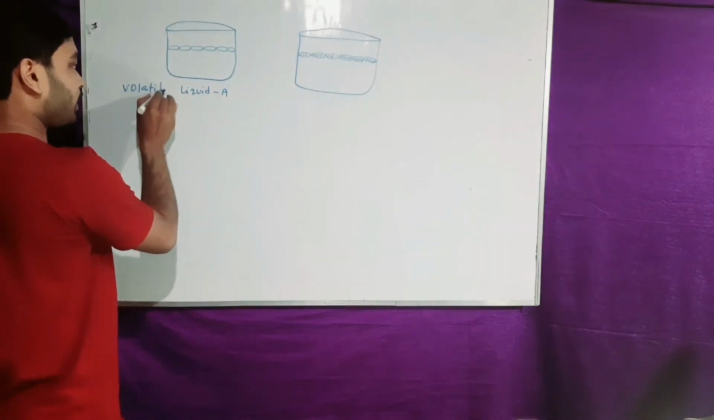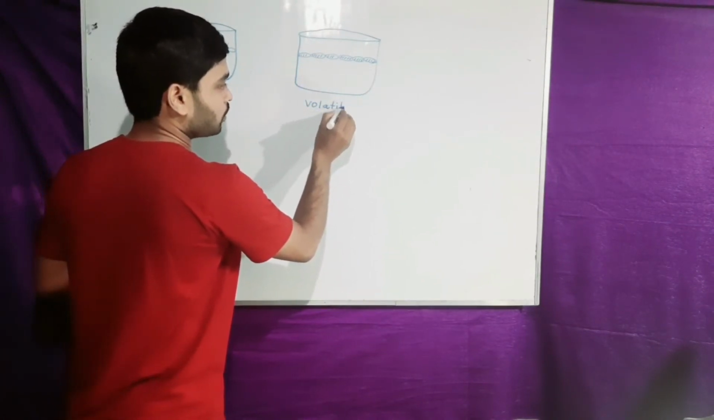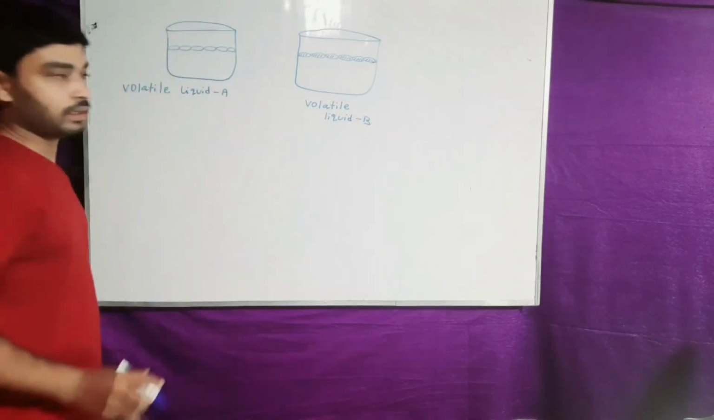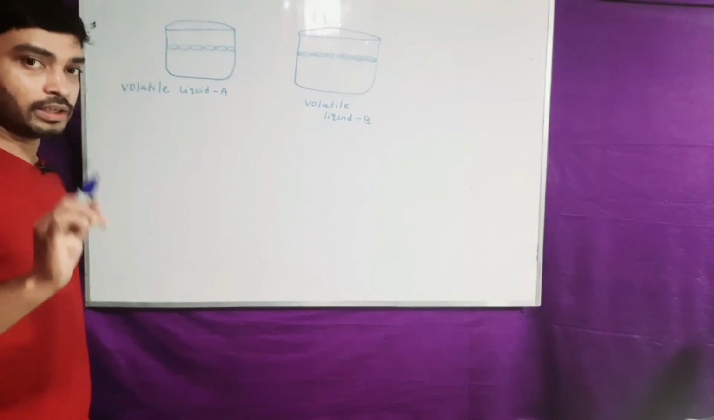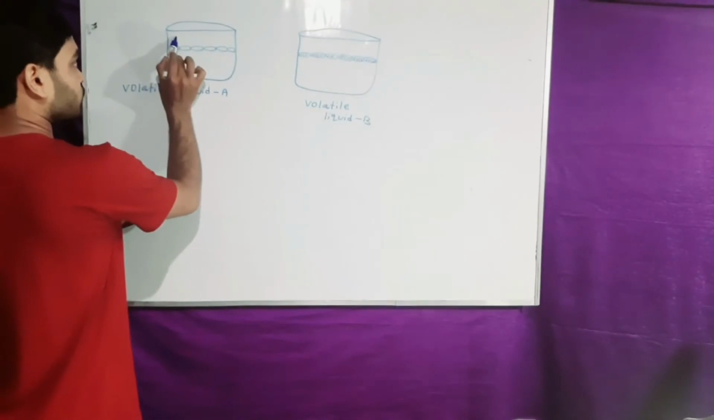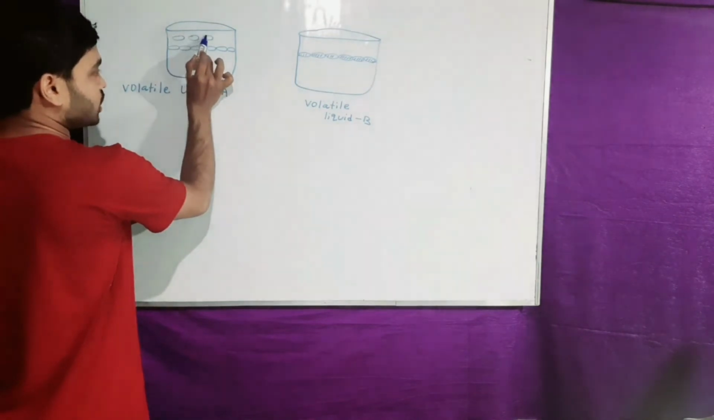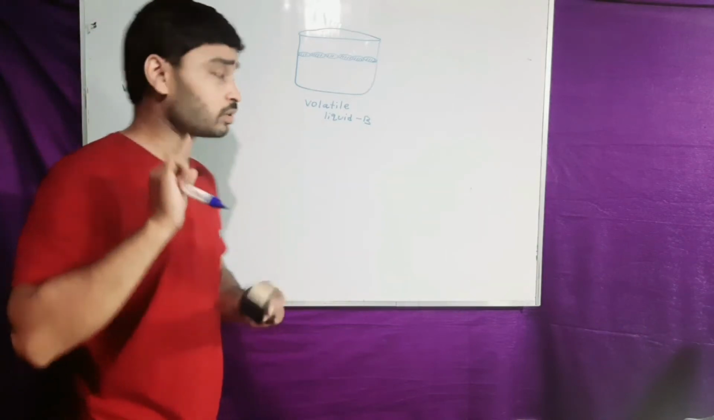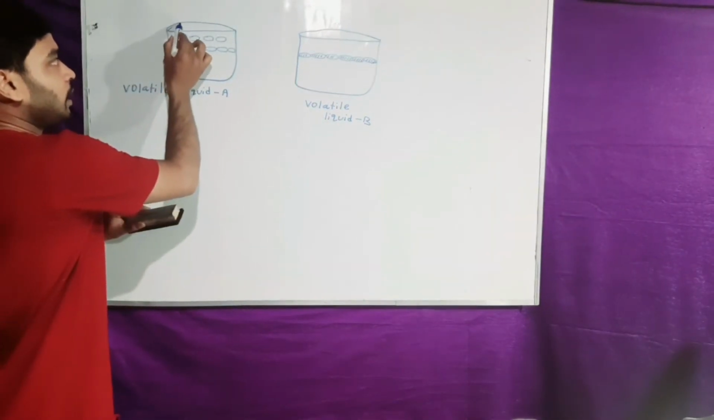It is a volatile liquid A, and it is a volatile liquid B. It is a volatile liquid A and volatile liquid B. So you know from the volatile term that this can readily vaporize at room temperature. That's why I am telling you this liquid has maximum vaporization power, because the vaporization power varies from liquid to liquid. That's why I am telling this liquid produces a large number of vapors at room temperature.